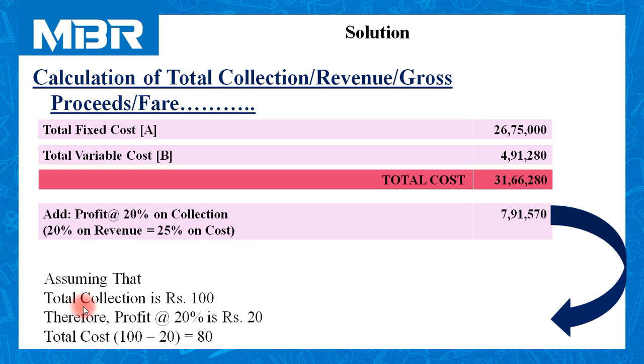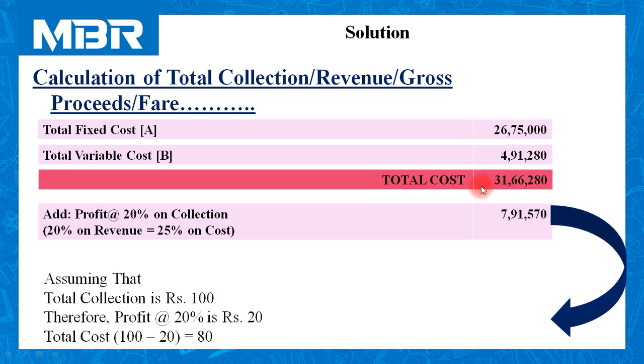Assuming that total collection is rupees 100. Therefore, profit at the rate of 20% is rupees 20. Out of the total collection of rupees 100, amount of profit is 20. So 100 minus 20 is equal to 80 is defined as total cost of the hotel.